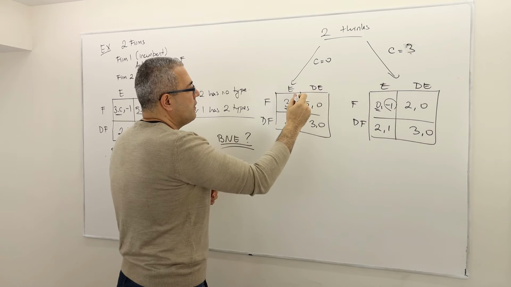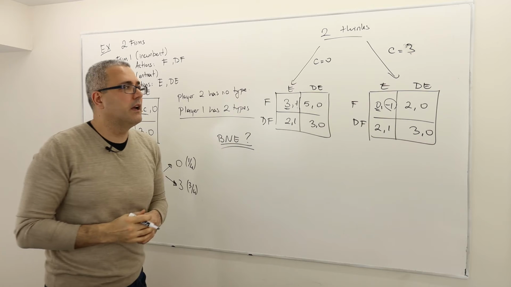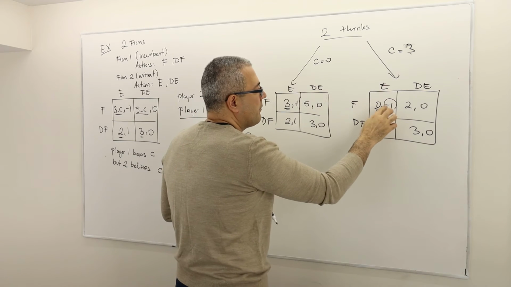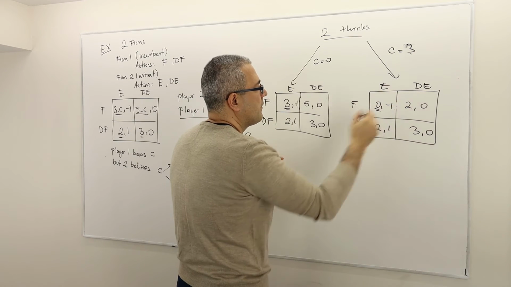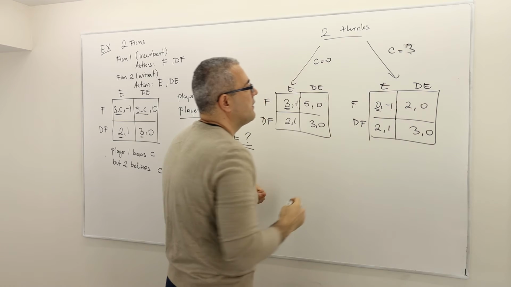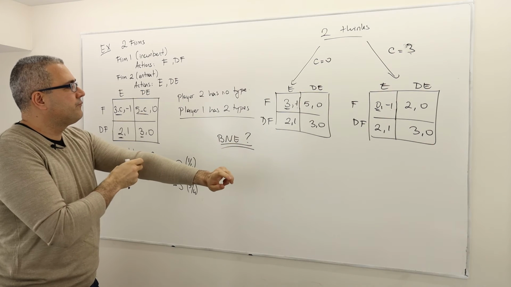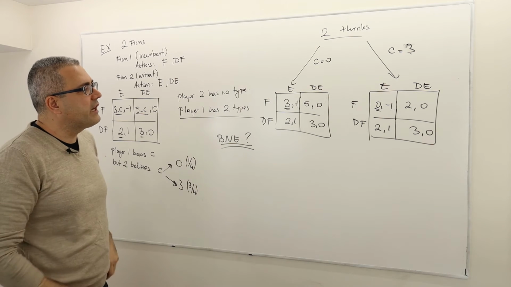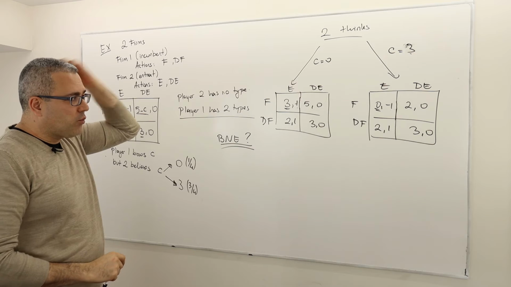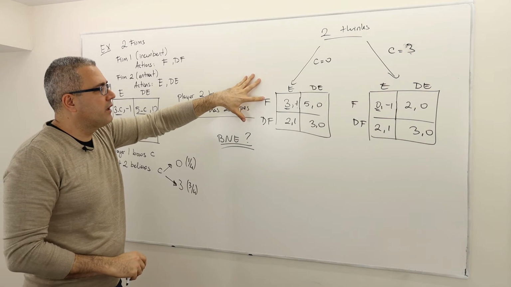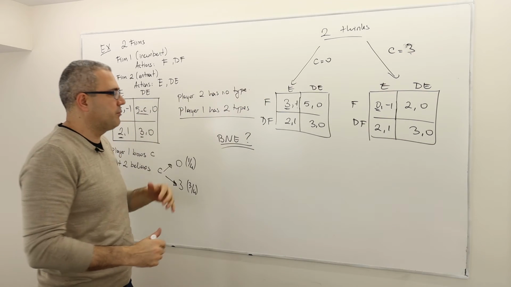Well, you can check and verify, all right? But obviously what I'm going to do is the following. So let me take this into account. All right, so here, let's look at player 1's optimal strategies, best responses.